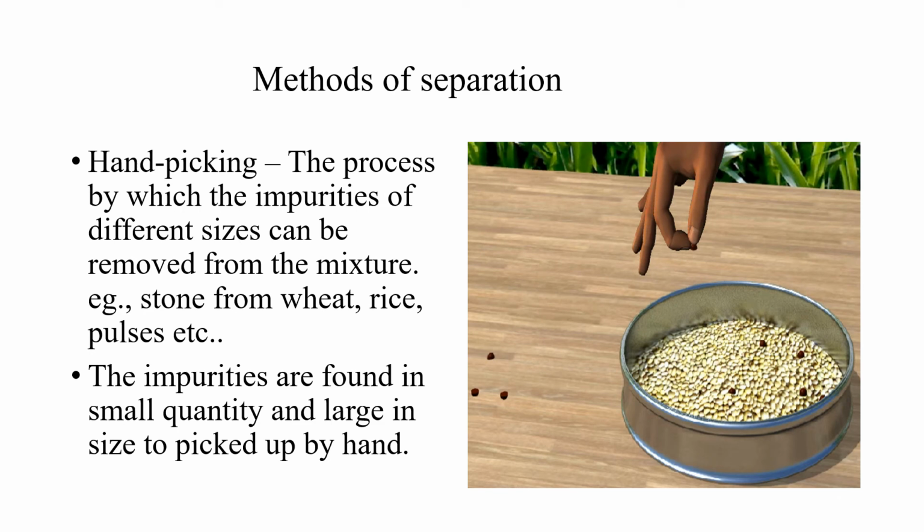Methods of separation. First method is hand picking. See in this picture, two substances are mixed, that black color and white color. This black is less in quantity, and they differ in size also. Easily this black color can be removed by hand picking process. So from this what we can understand? If they differ in size, color, quantity, easily we can remove by hand picking process. Stone and husk from wheat, rice, pulses, etc.